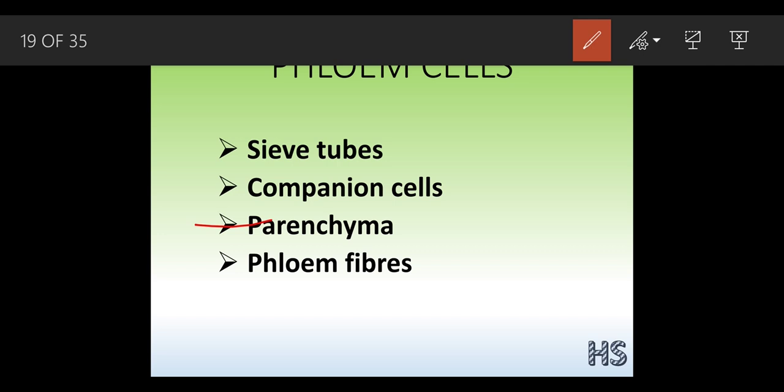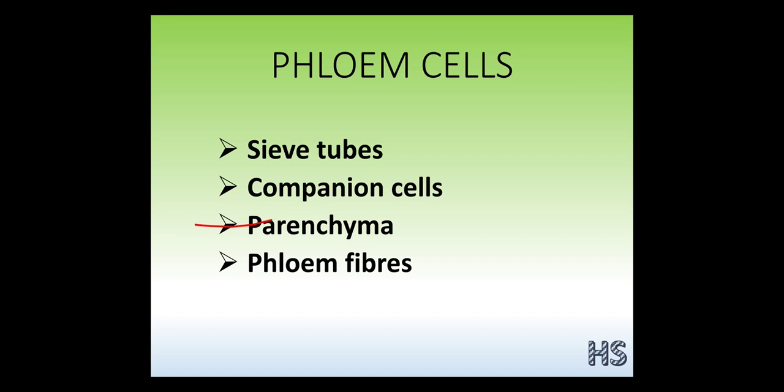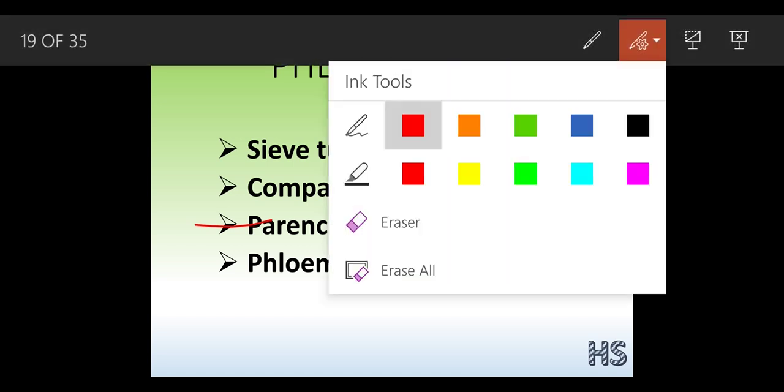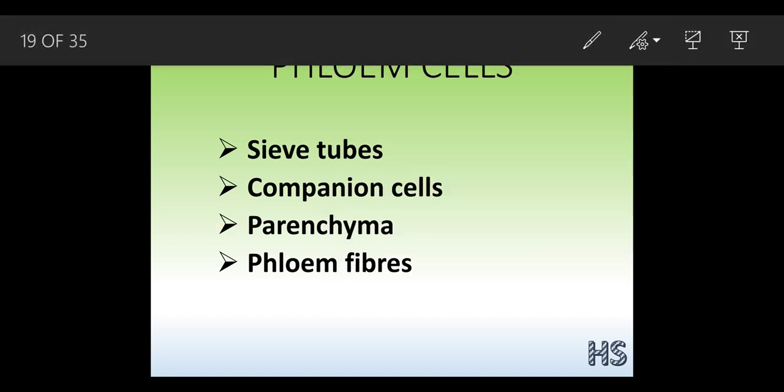This xylem and phloem are together called the vascular bundles. They are together called the vascular bundles.